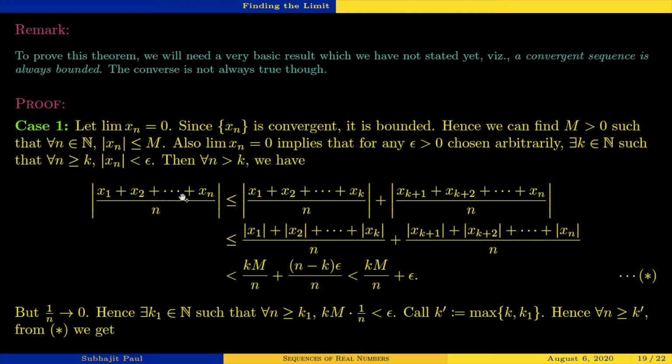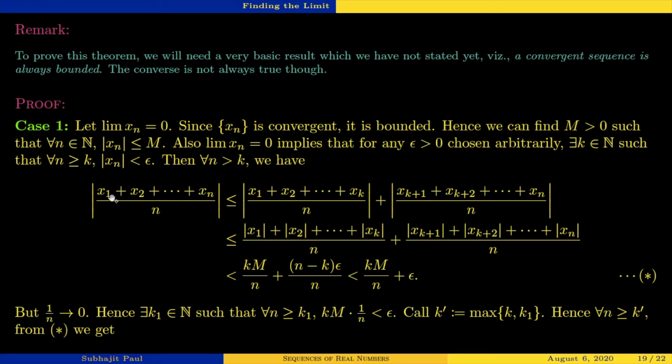Then xk plus 1, xk plus 2 up to xn. So I divide the entire thing at the point k. So this is x1 plus x2 plus x3 up to xk, and then xk plus 1, xk plus 2 up to xn. Since I divide, I apply the triangle inequality on those two terms. Okay. So you see the denominator is the same in both cases. We are just breaking the numerator.